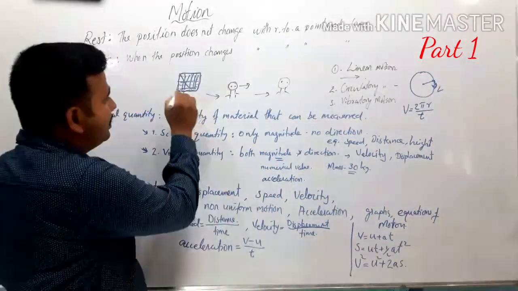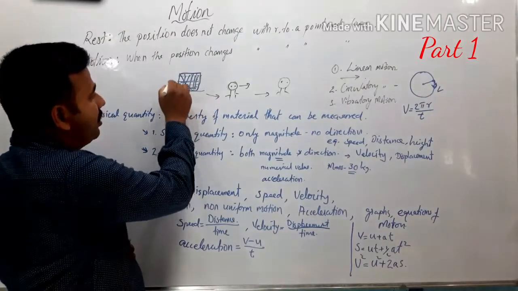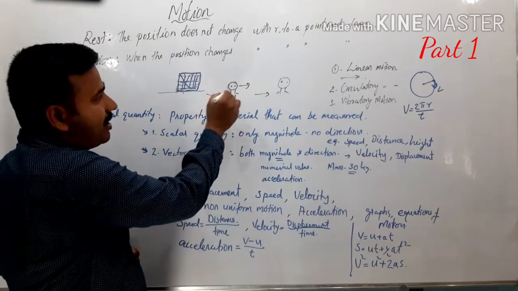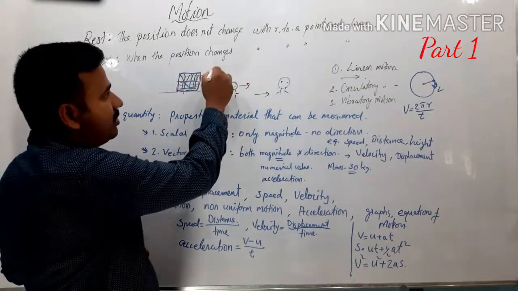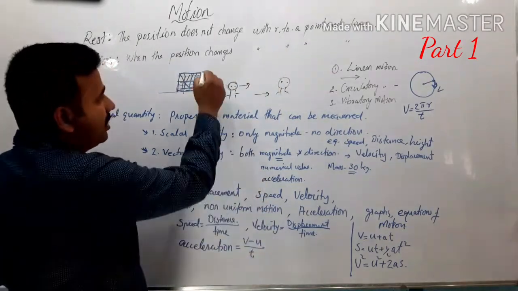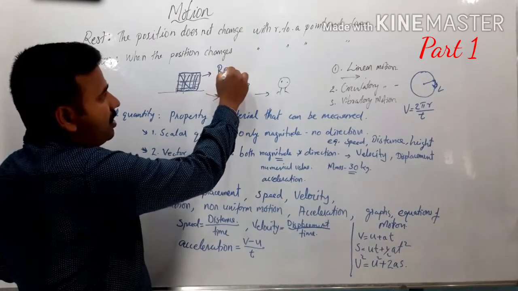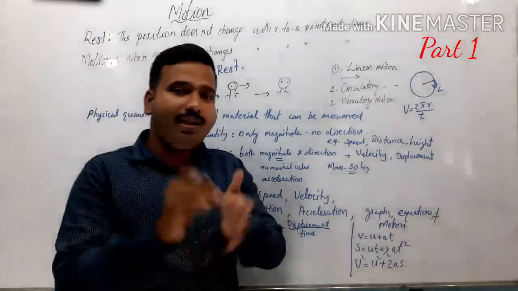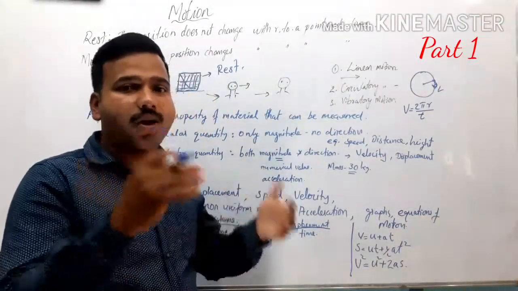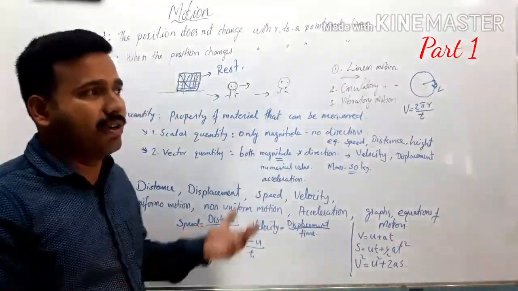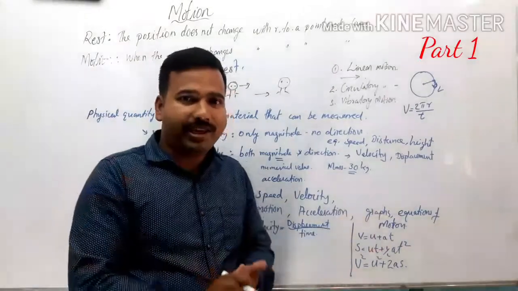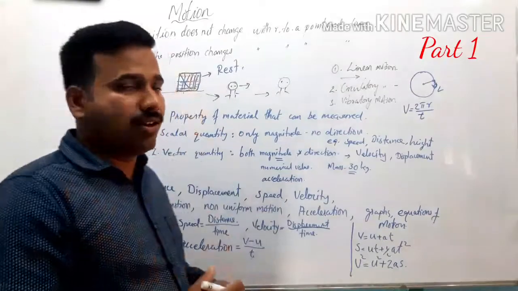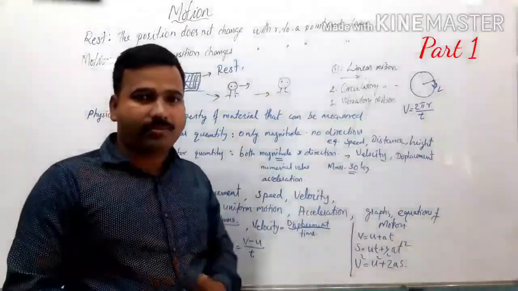So if it is not changing with respect to its surroundings, and again with respect to time, then this particular object is said to be at rest. That means it remains in its own position for a very long time. For example, your house or any particular object, telephone post or electric poles, these are all objects at rest.